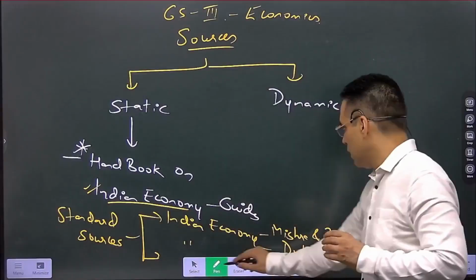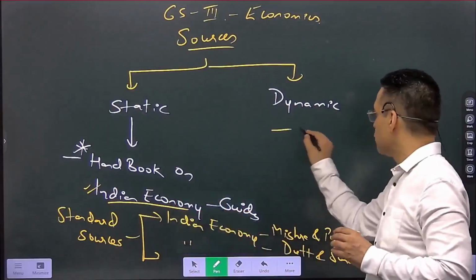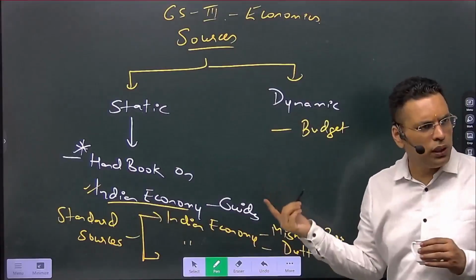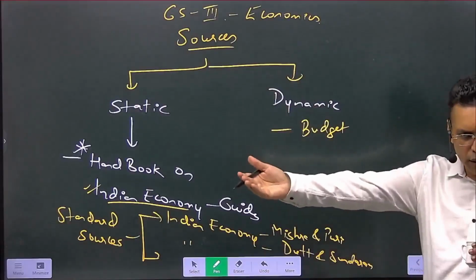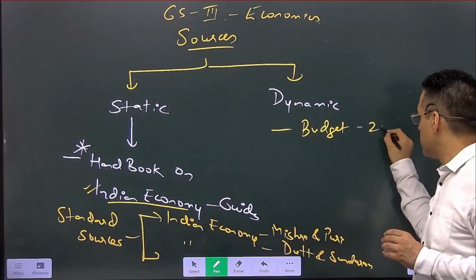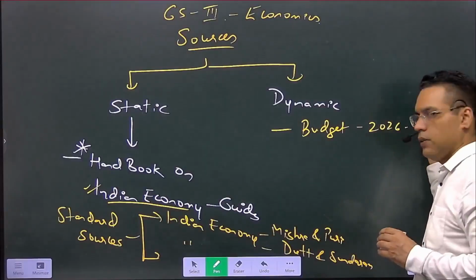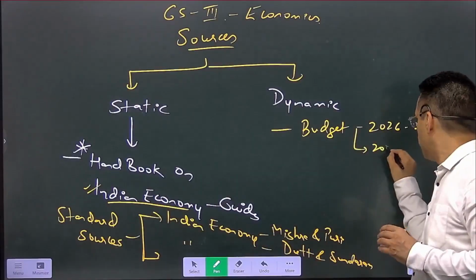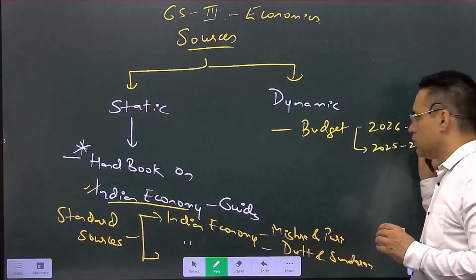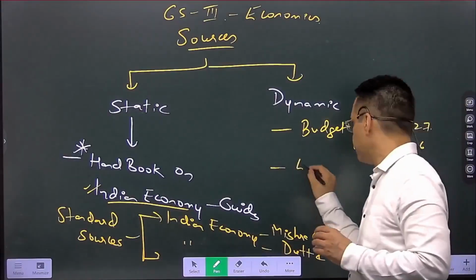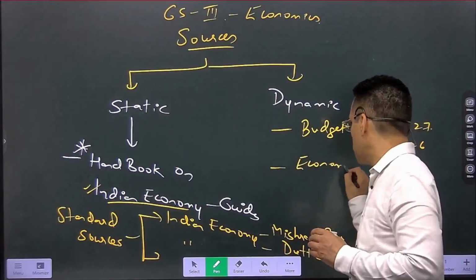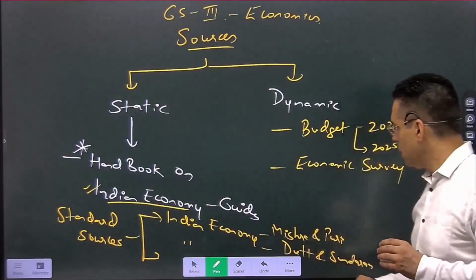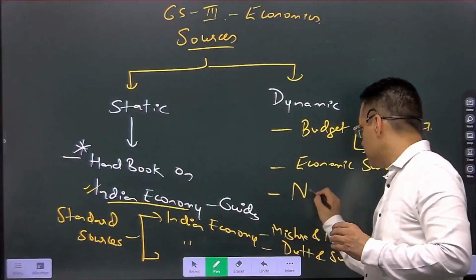Then in the newspaper part, apart from the dynamic sources, we have the budget. So in budget, we have two years of budget, including the budget that is going to come next year. So budget in, let's say, 2026-27, the current budget also. Then the economic survey. Again, the economic survey has to be done selectively. Then you have newspapers.